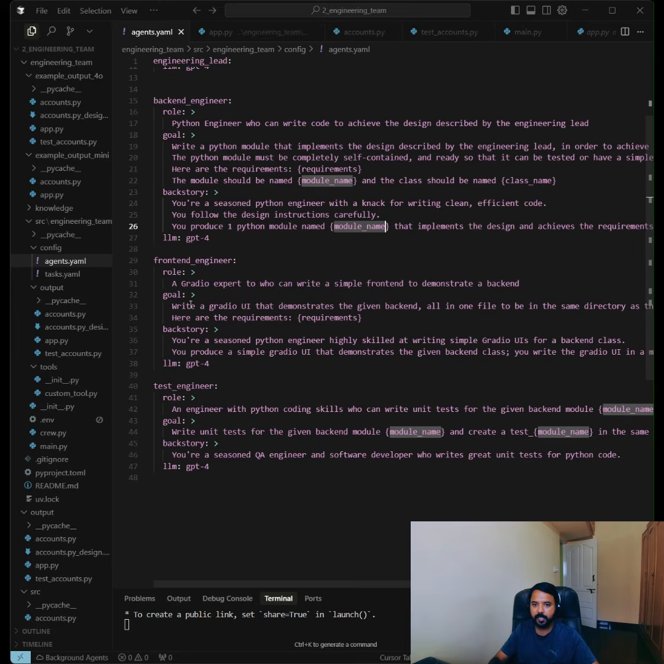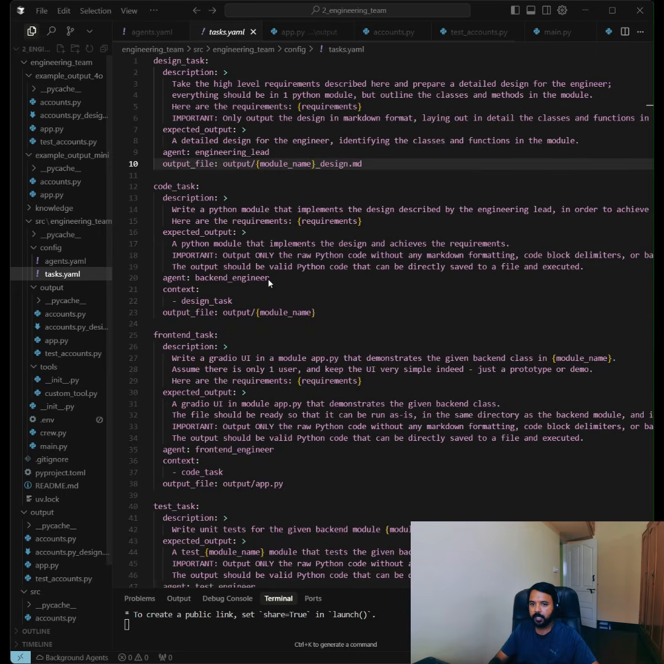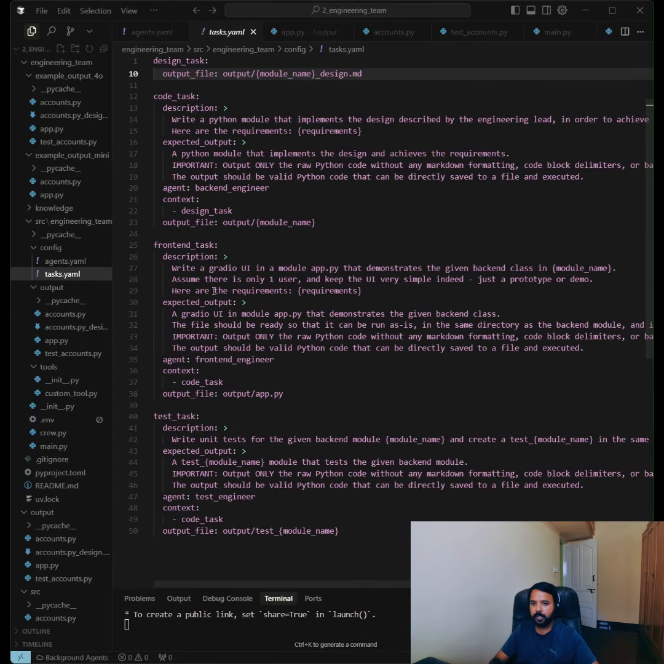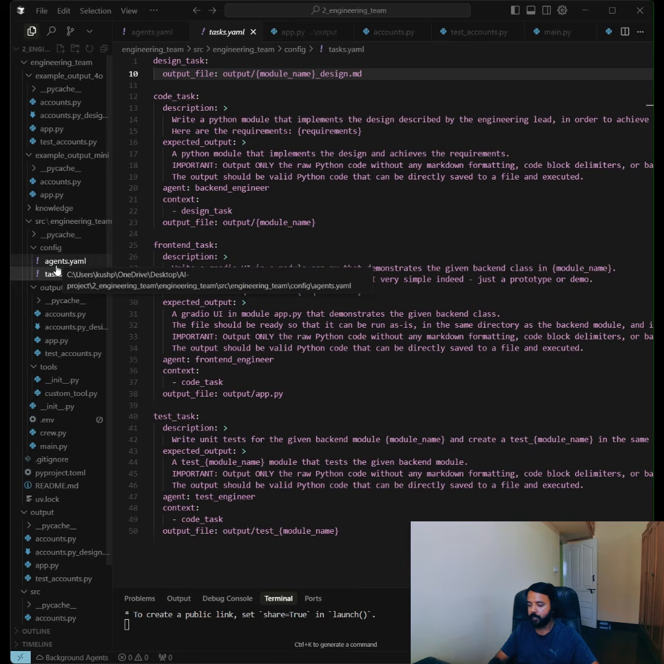Let's understand better what tasks they need to perform. These are the tasks: the design task that the engineering lead will perform, then a code task, then a front-end task that the front-end engineer will perform, and then a test task that the test engineer will perform. These are the config files which we have to define first.